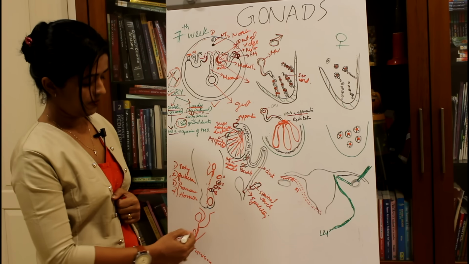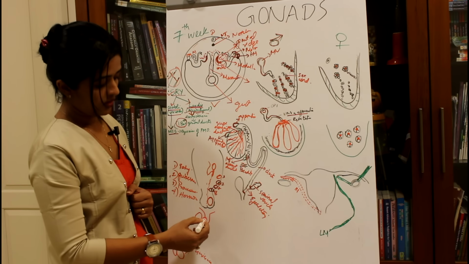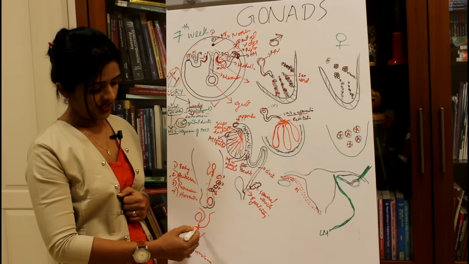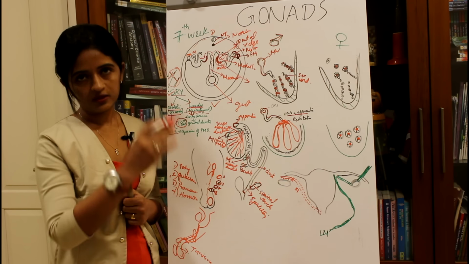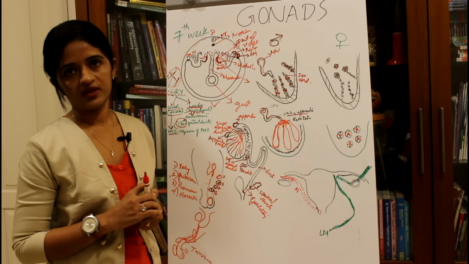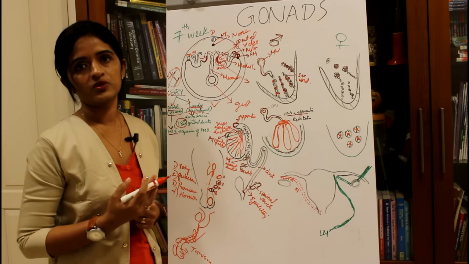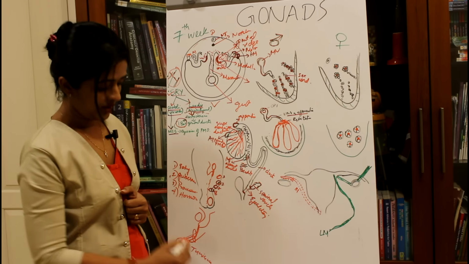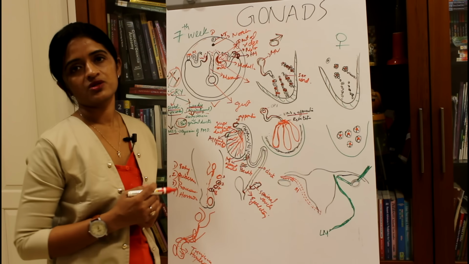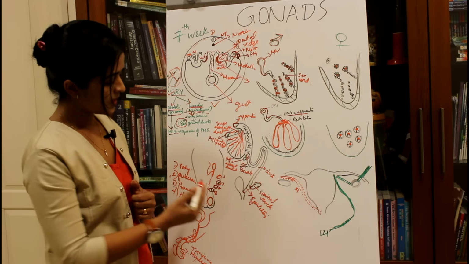Sometimes this connection may remain like that and we get hernia, since it is patent, anything from the abdominal cavity can easily come into the scrotal sac through the patent processus vaginalis. That is one of the reasons for inguinal hernia. Sometimes there will be a fluid collection in the patent processus vaginalis, that is called hydrocele. So these are the two clinical applications which you get when the processus vaginalis remains patent.